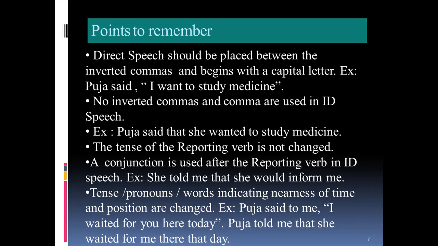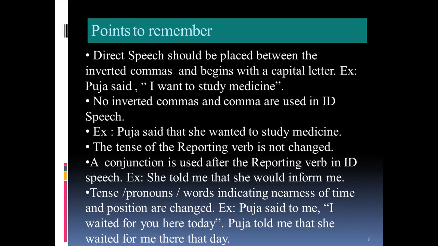The tense of the reporting verb is not changed. As it is given, the tense of the reporting verb does not change. A conjunction is also used after the reporting verb in indirect speech. For example, she told me that she would inform me.